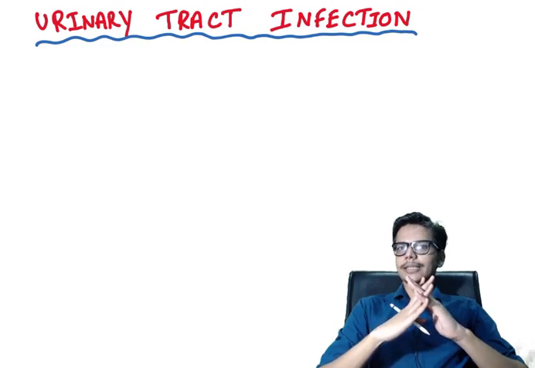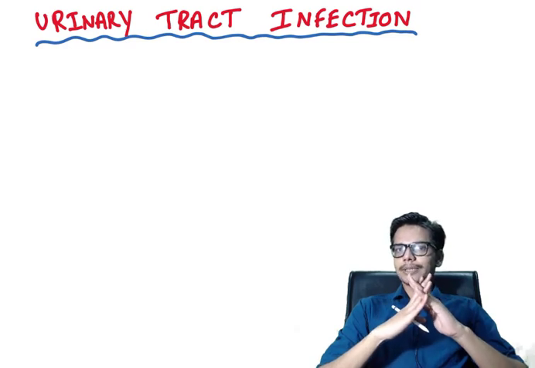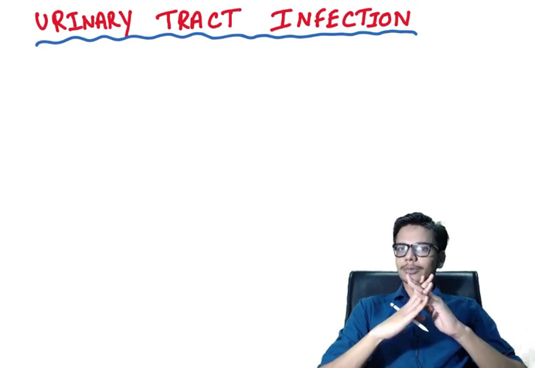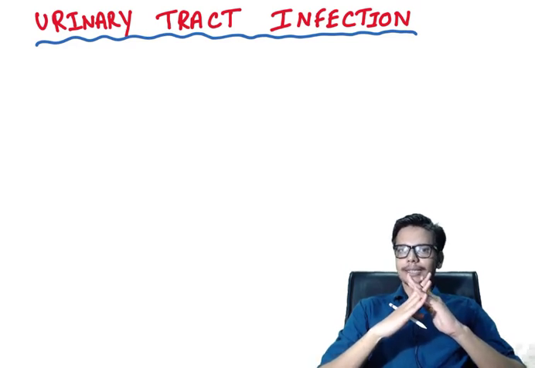of the urinary tract. And this congenital or anatomical abnormality of the urinary tract sometimes leads to obstruction of the urine outflow, resulting in stasis of the urine, which in turn results in urinary tract infection. So at first, let us discuss the important differentiating points between pediatric and adult UTI.